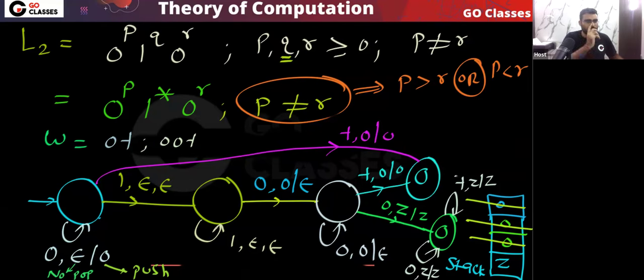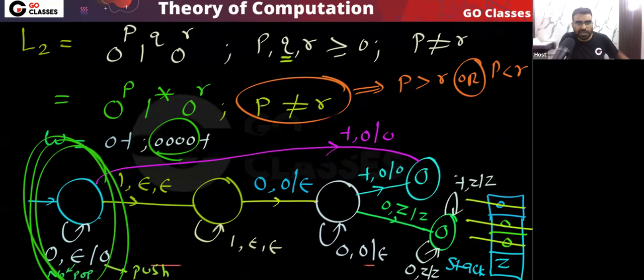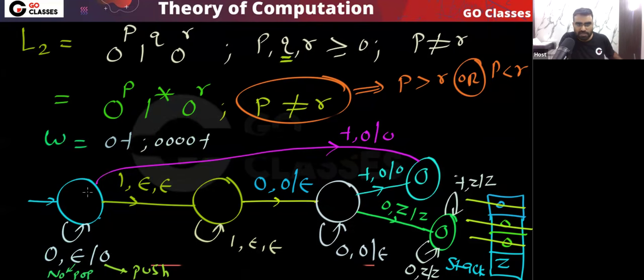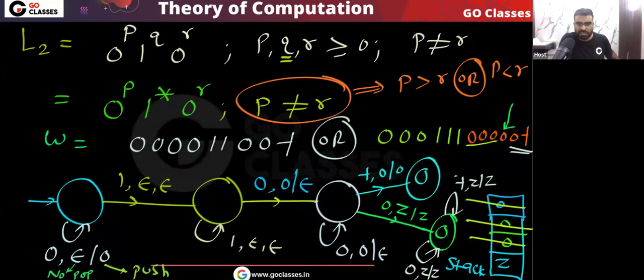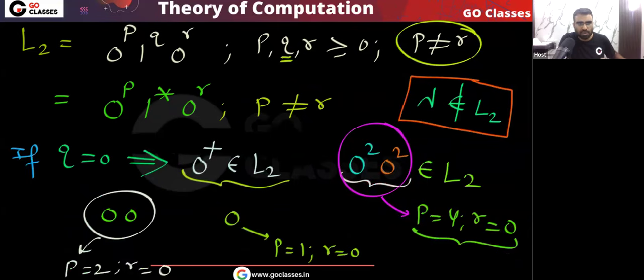Very simple. See, in the initial state I'm pushing all the zeros. Let's assume your string is 0^4, and then there is the string end marker. Then in the initial state I will push all these 4 zeros. Then when the end marker comes in the initial state q0, the top of the stack will have 0. Now I will go to this final state. Now you can see these strings 0 plus are accepted, all these strings 0 plus are accepted.